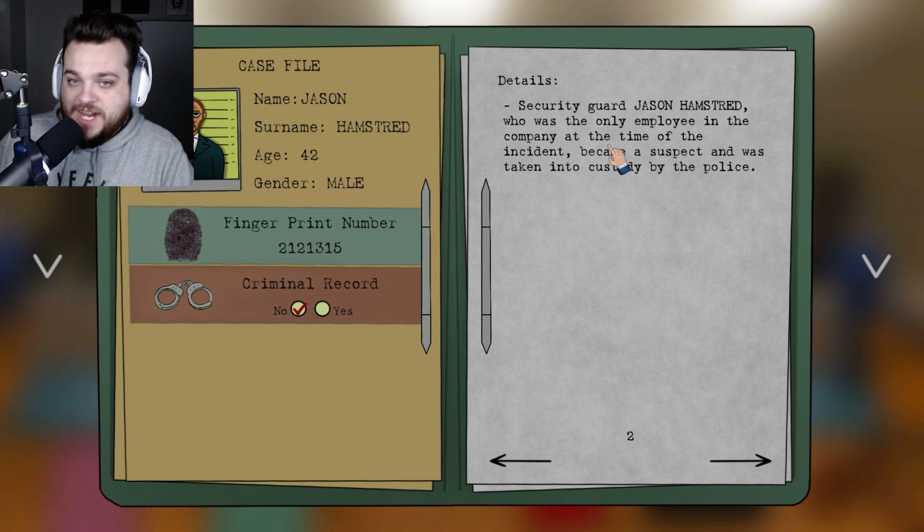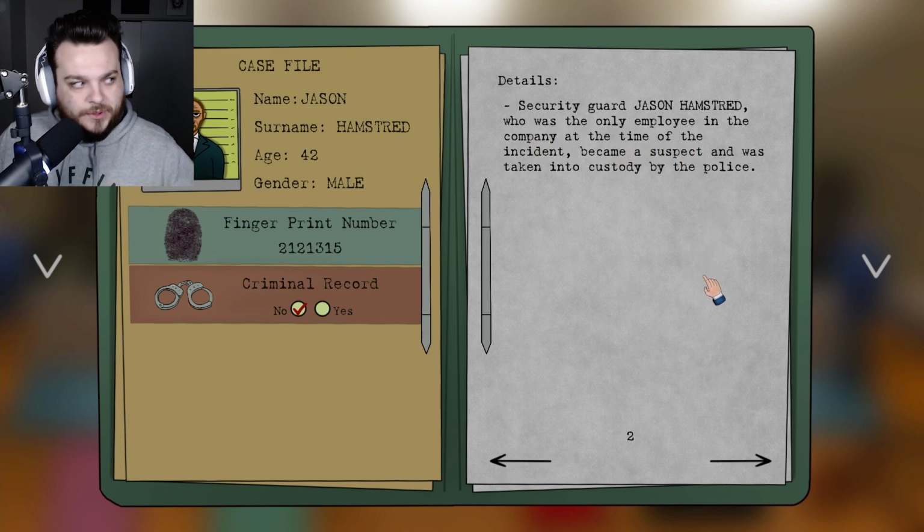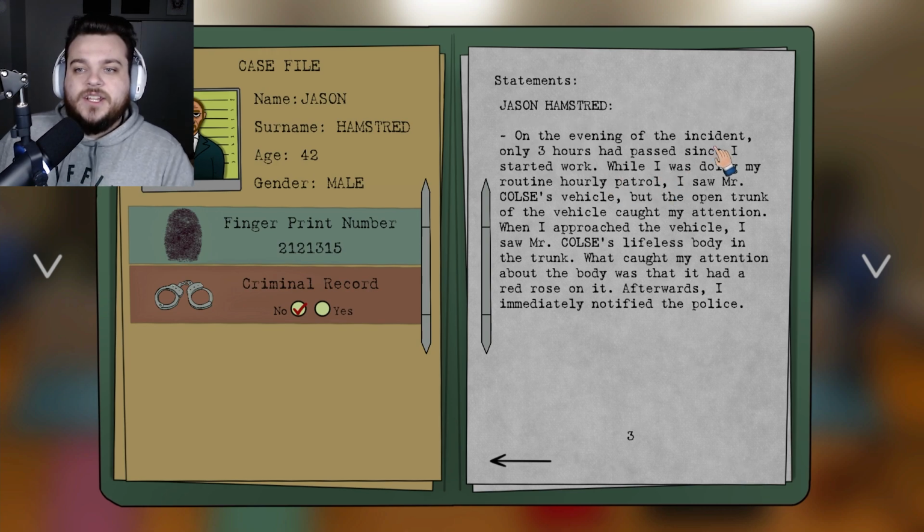The only employee in the company? As in the only employee at the location or the only other employee other than the CEO? On the evening of the incident, only 3 hours had passed since I started work. While I was doing my routine, however, the patrol, I saw Mr.